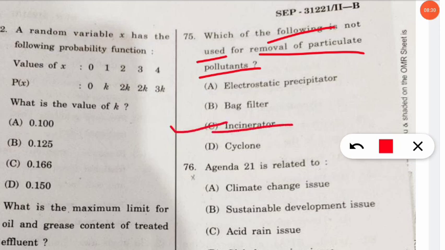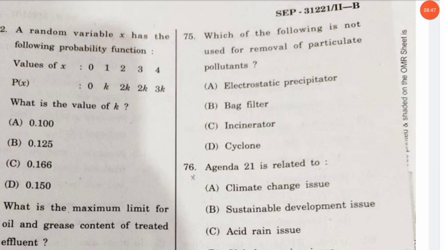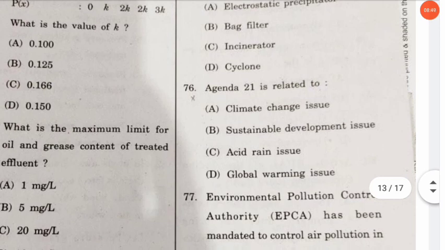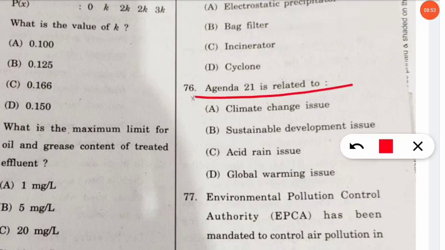It is used for burning purposes, but bag filter, electrostatic precipitator and cyclone are equipments used for the removal of particulate pollutants. Let's move to the next question. Next question is related to Agenda 21. Again a question in the twisted form. Agenda 21 is related to what? And here the correct option will be, it is related to sustainable development issue.